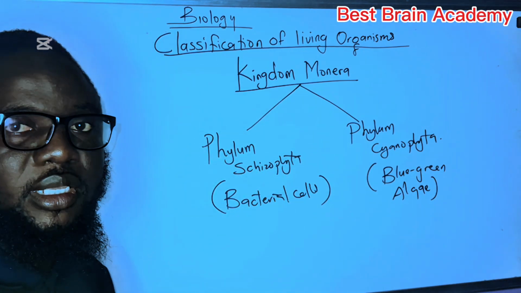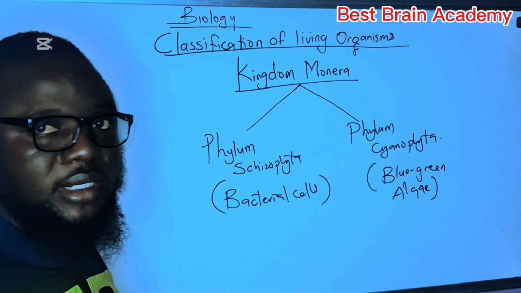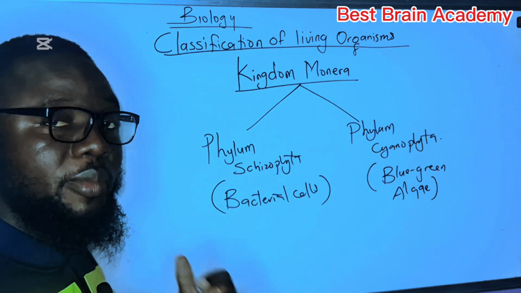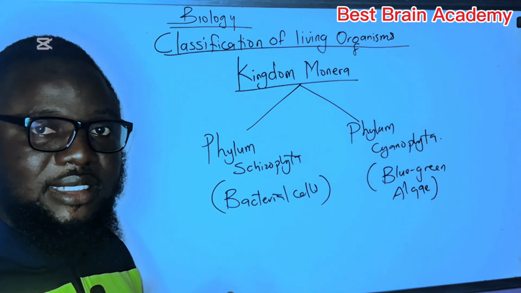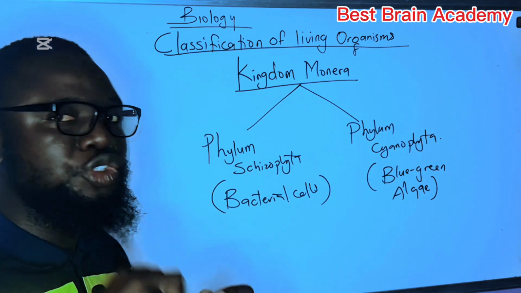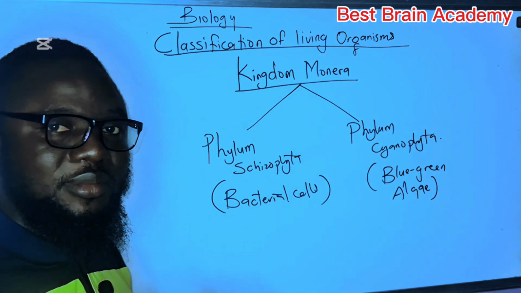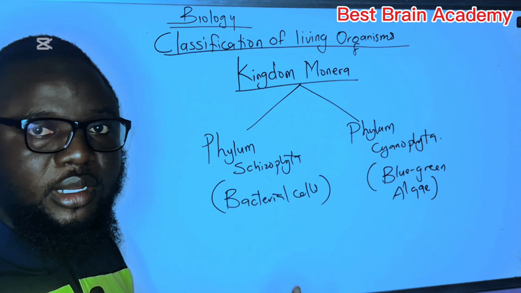all Monerans generally are prokaryotes, so that's no longer new. Then the second thing is that they are unicellular organisms, meaning that they are a single cell. Remember, some organisms are made of a single cell, and these organisms we call unicellular, single cell organisms. So these organisms include bacterial cells, amoeba, paramecium, euglena, etc.